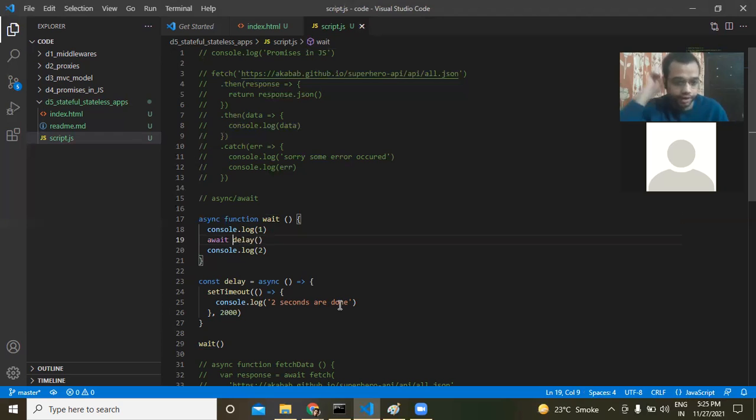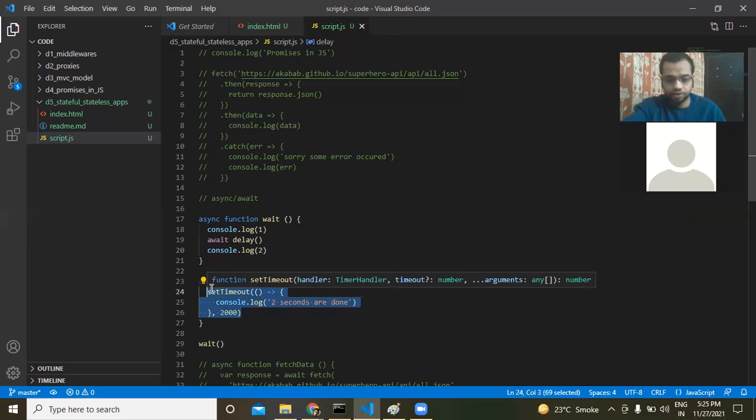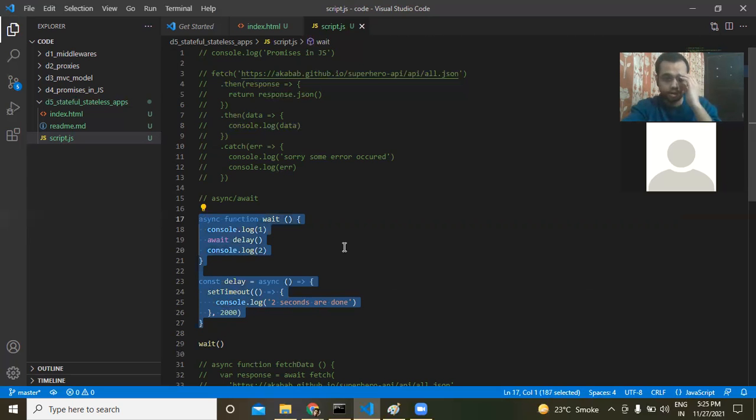So that's what it is doing, right? It is taking 1, then it is taking 2. What happened is it didn't wait for this function to complete. It just went ahead. It console logged 1, and we know that there are 2 seconds over here. It should wait for it, but it didn't. It just went for the 2, and then when this completed, it returned it back. That is the difference between synchronous and asynchronous.